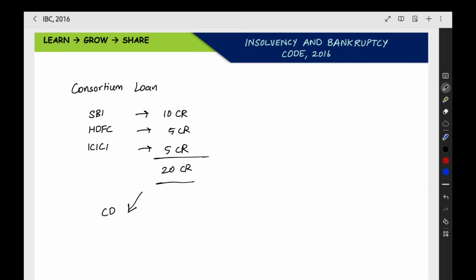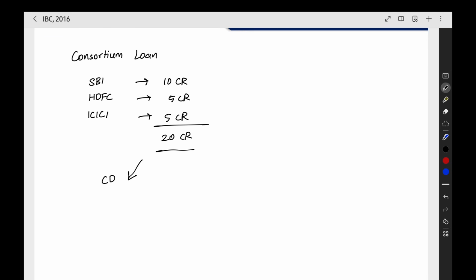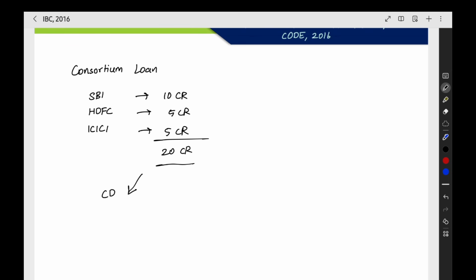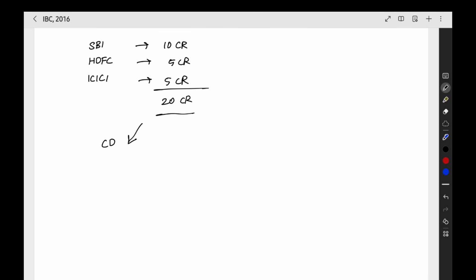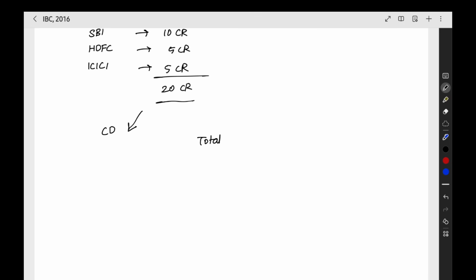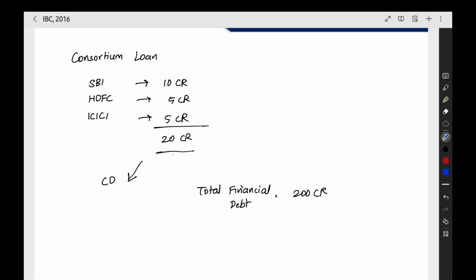Now the voting share percentage, we already know, is based on the debt that they have given. For example, we can take the total financial debt of the entire company as 200 crore. Now we can see one more thing. In this 20 crore, how much proportion is there for each bank? So 10 by 20 into 100, 5 by 20 into 100, 5 by 20 into 100. When you do this, we get the proportion of the loan each bank has given within this 20 crore.